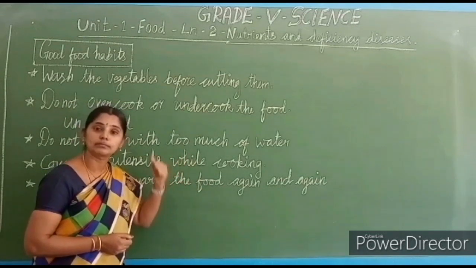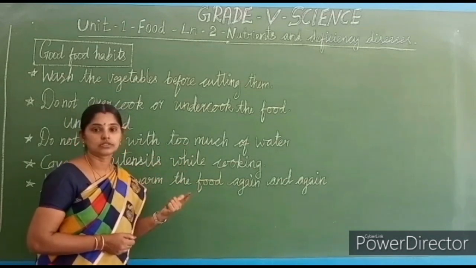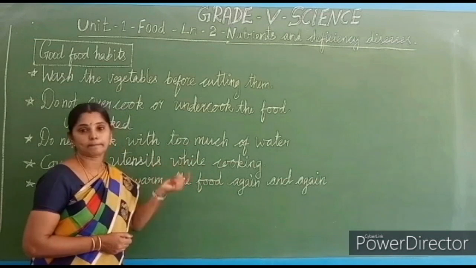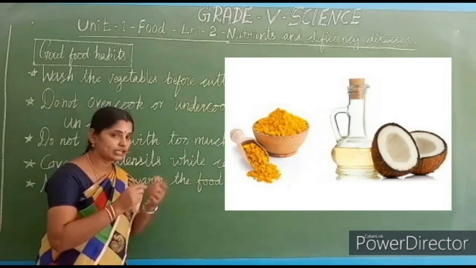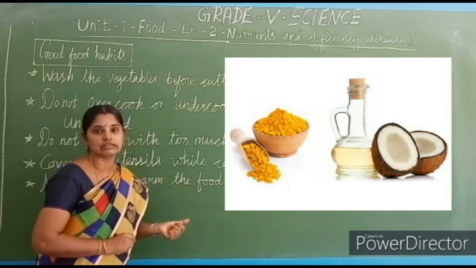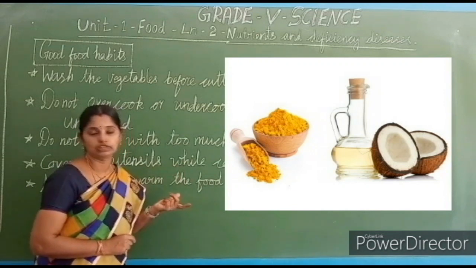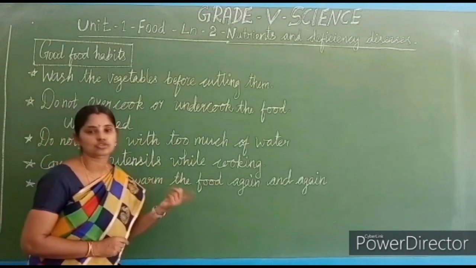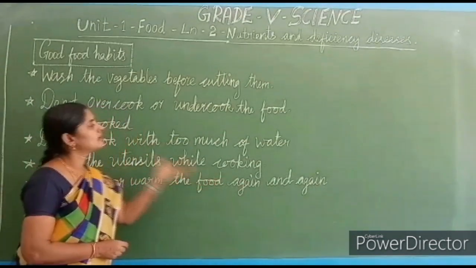They have the capacity to kill the germs. If any itching happens also, we add coconut oil and turmeric and apply it over the area, no? So that's the reason. Salt and turmeric powders are natural disinfectants. So we have to wash the vegetables with those things.